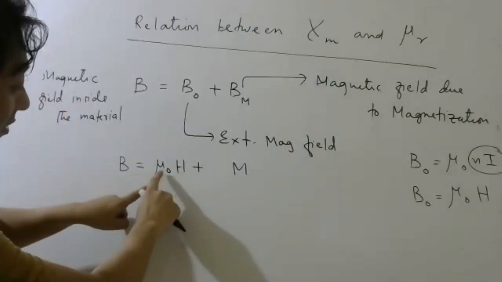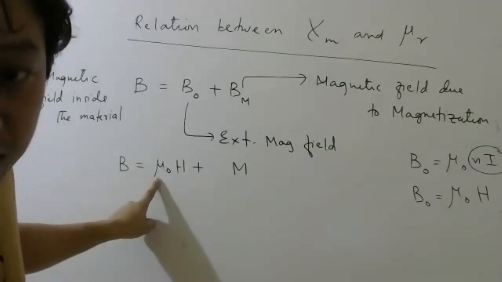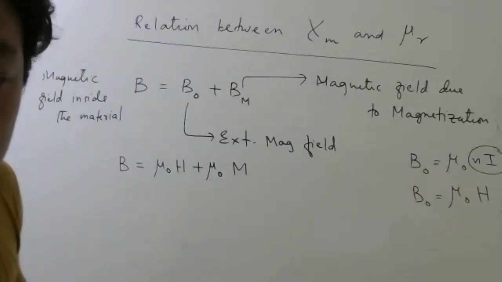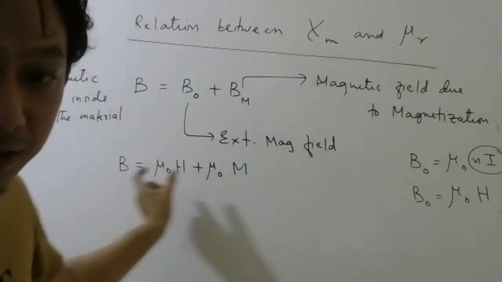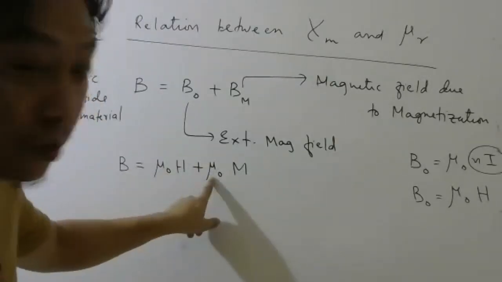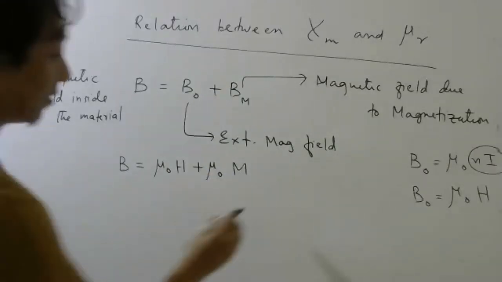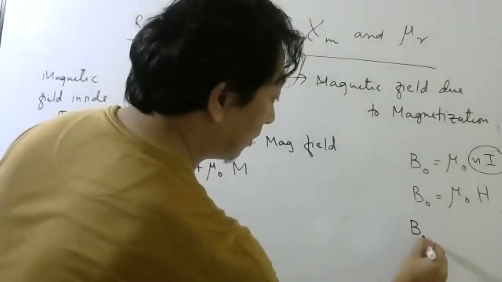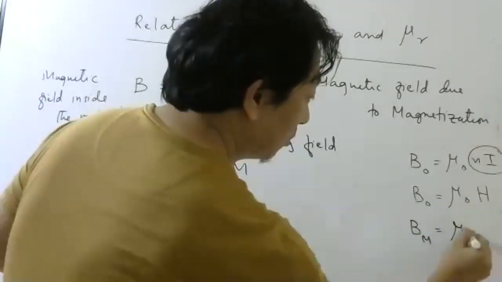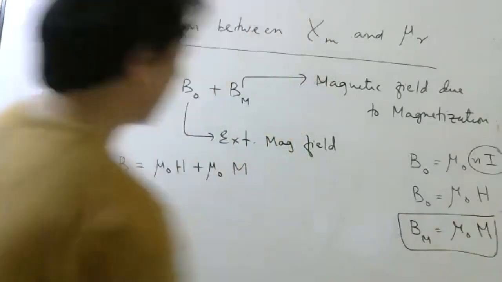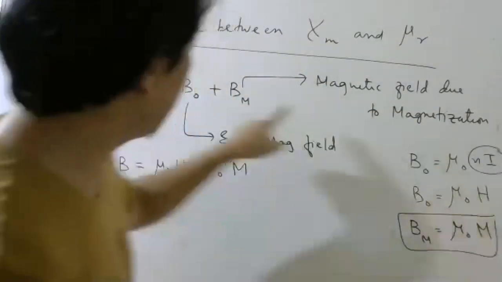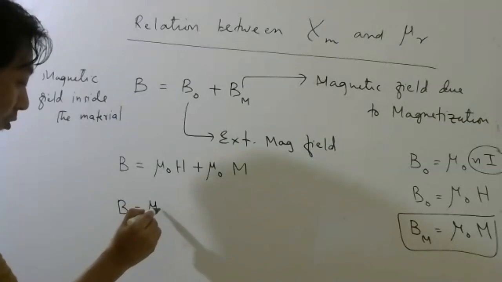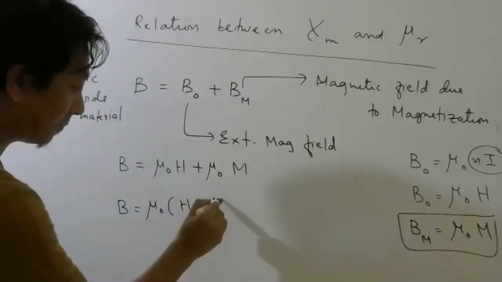Mu naught itself has some unit. So to keep the dimension the same, and therefore the units the same, it is important we write mu naught here also. That way you can remember. So this B naught is from here, and this B m, the magnetic field due to magnetization, should depend on the magnetization. So B equals mu naught common, H plus M.